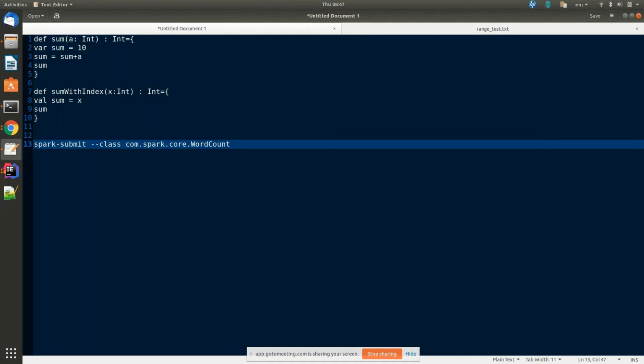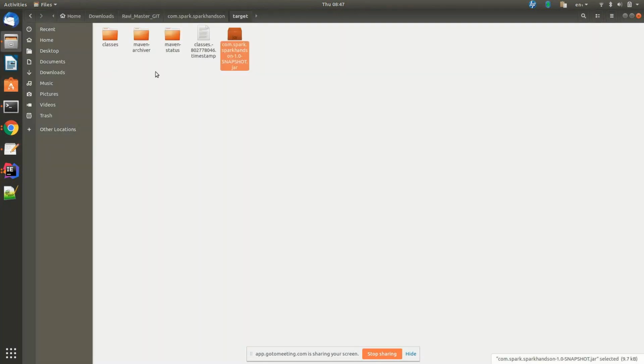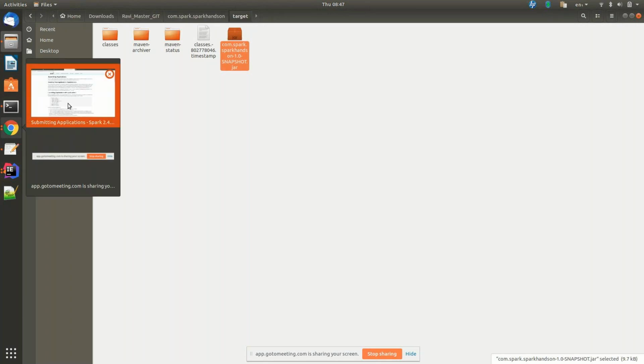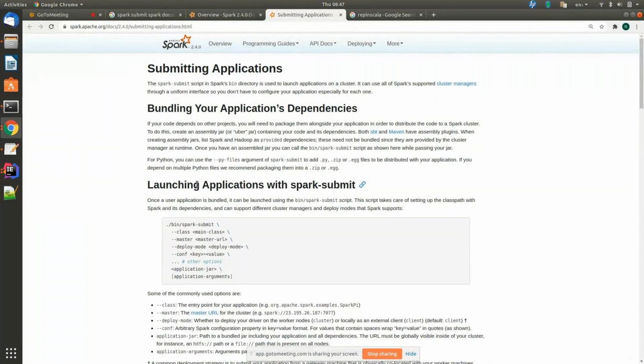Yes. Space hyphen jar. Go to your document. See, we have a hyphen jar. So, Spark document. What is that? Hyphen your application jar.